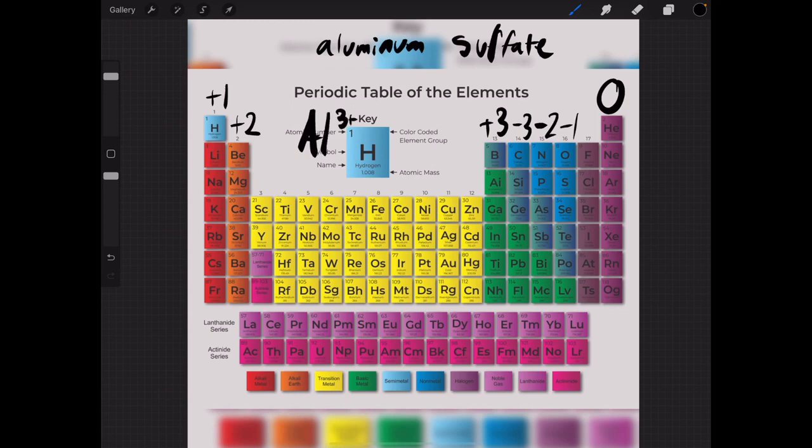Then sulfate is the polyatomic ion SO4 2 minus. So how are we going to do this? We switch the charges. So this transforms to Al2 parentheses SO4 outside 3. It makes sense, doesn't it?